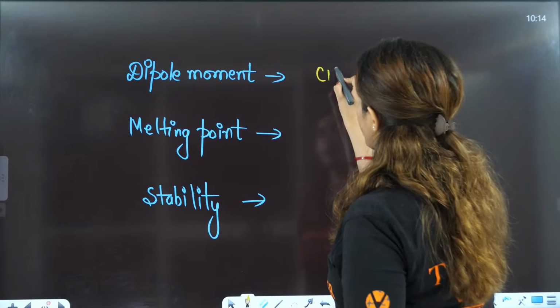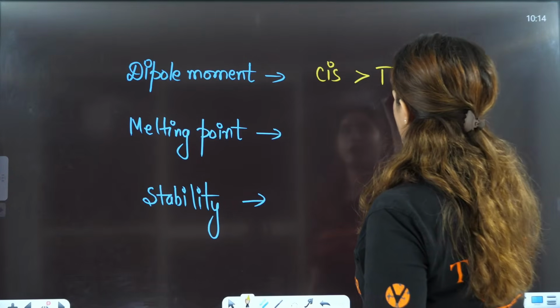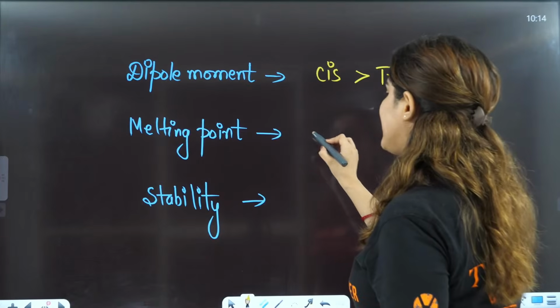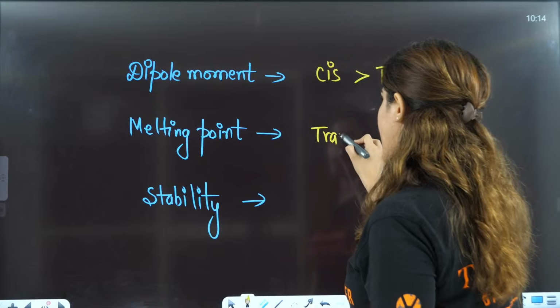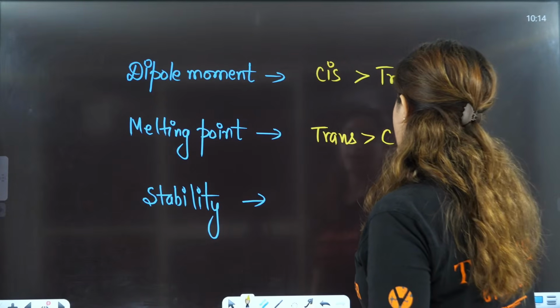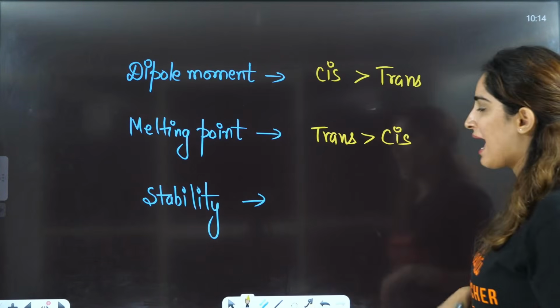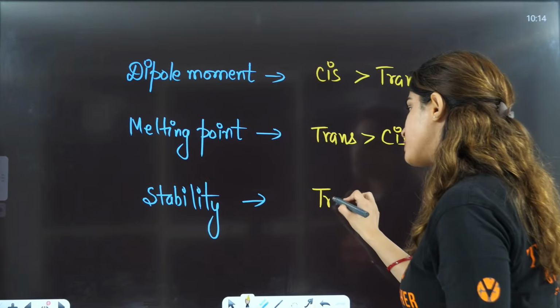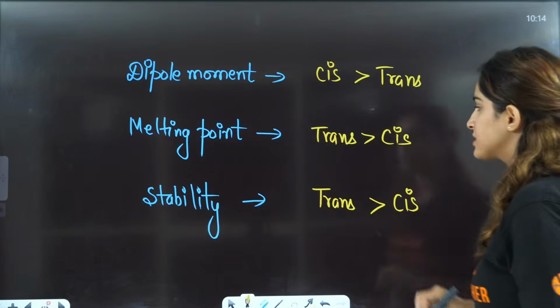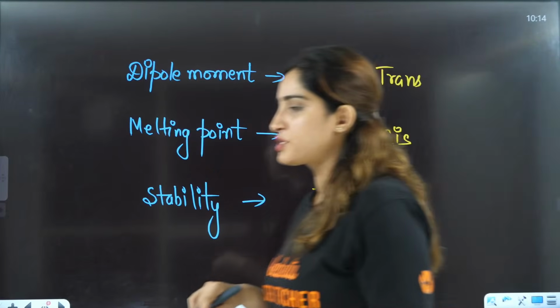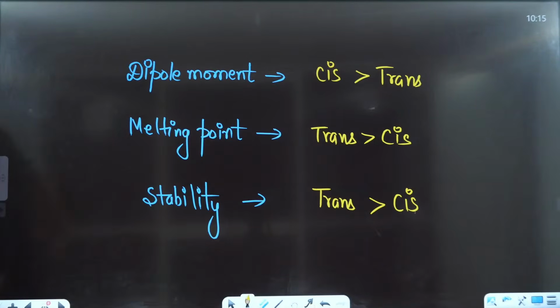Cis has more dipole moment than trans. Melting point of trans is more because of the symmetry as compared to cis, and stability of trans is more because of the symmetry. It has less repulsions, so trans is more stable as compared to cis, right?